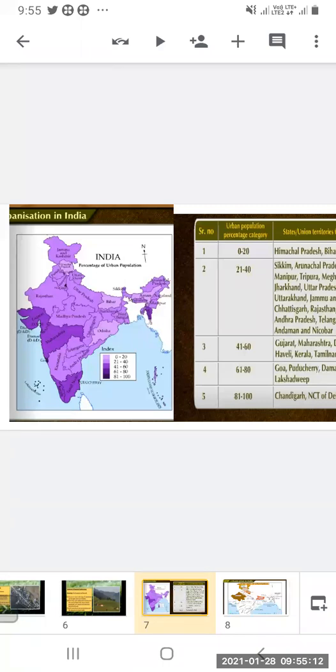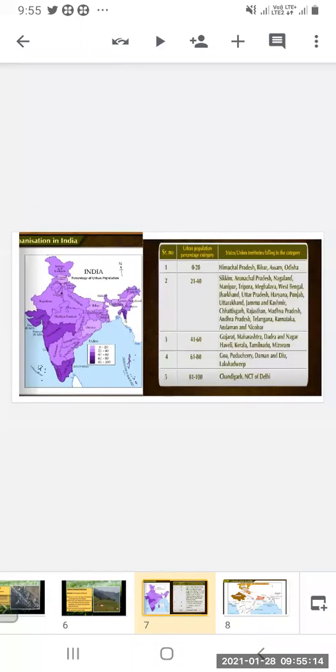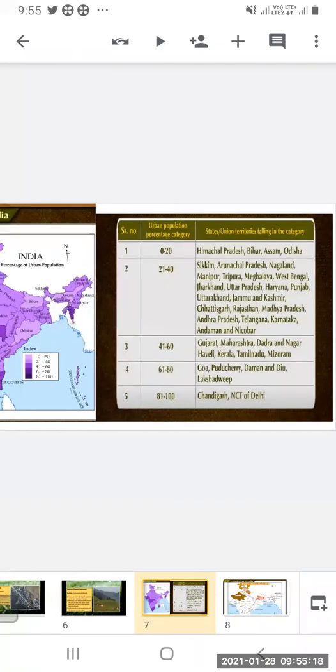So now you can see from 0 to 20 urban population percentage category. According to the percentage, we will see which states come under which. So 0 to 20: Himachal Pradesh, Bihar, Assam, and Odisha. These have the least urban population.